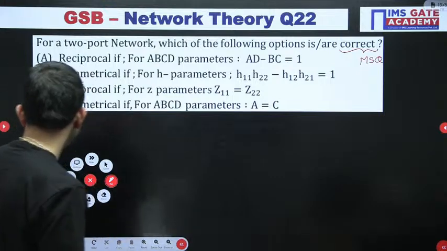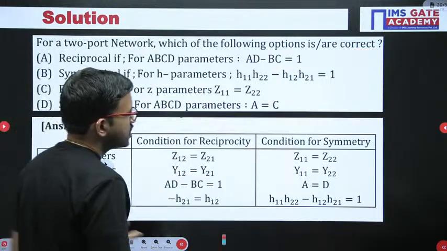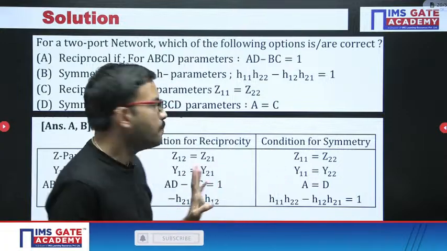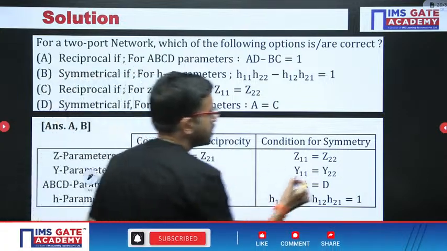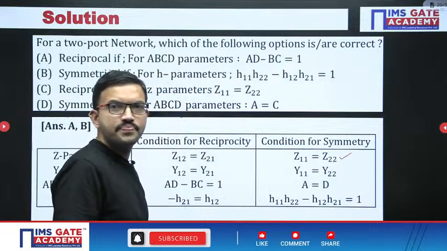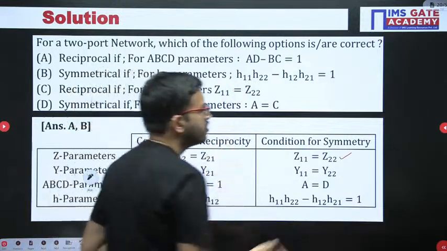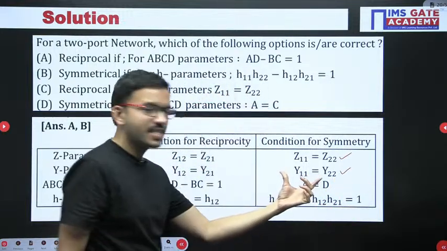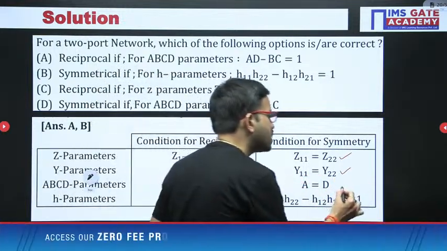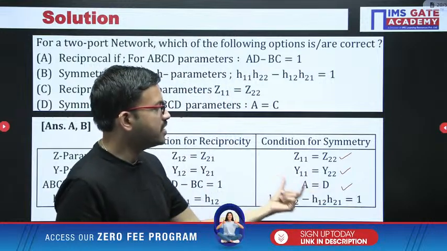Just observe here, it is very simple. First I am discussing with respect to the symmetrical condition. Regarding Z parameters, Z11 equal to Z22. When you have the Z matrix, the first parameter and last parameter both should be equal. Similarly for Y parameters, exactly the same. Even for T parameters or ABCD parameters, the first and last parameter are going to be the same.